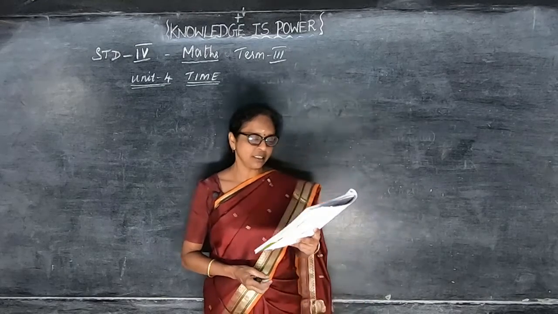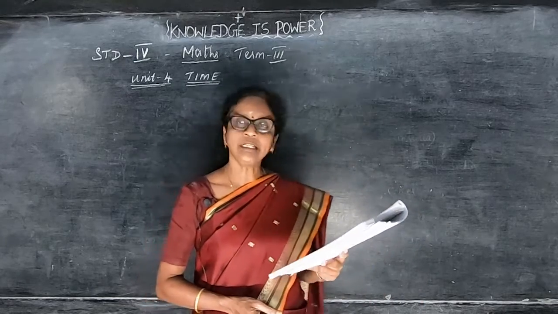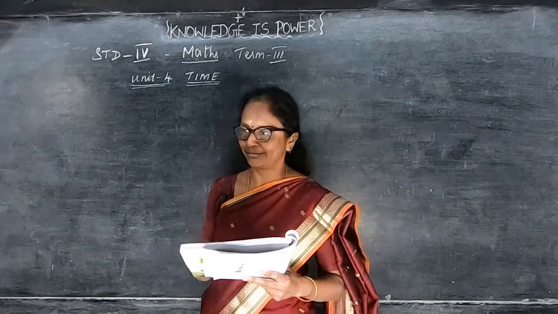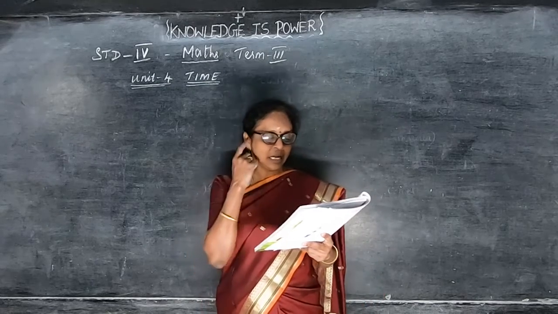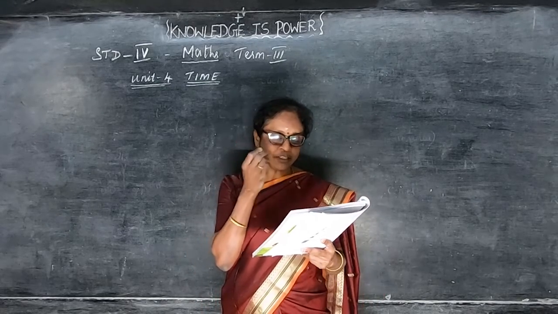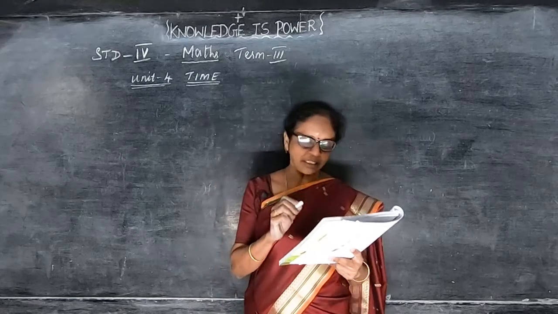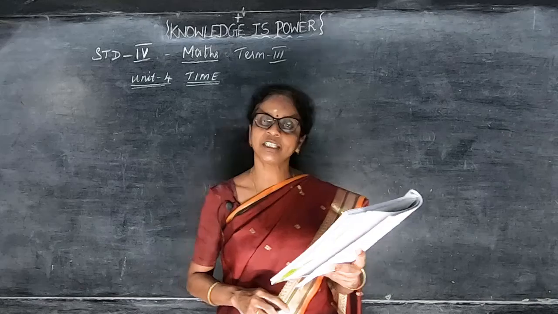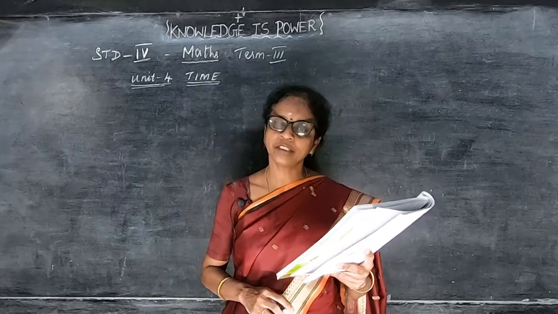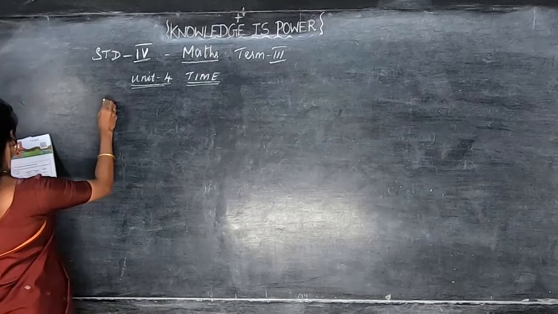So here they are given one table. In this table, which shows the time duration during the activities at your home. So first one they are given brushing the teeth. Starting time, if you are starting for brushing the teeth at 6:30 a.m. and finishing time is 6:35 a.m. So what is the time duration? 5 minutes. Like that they are given.